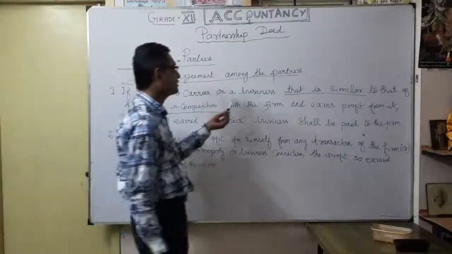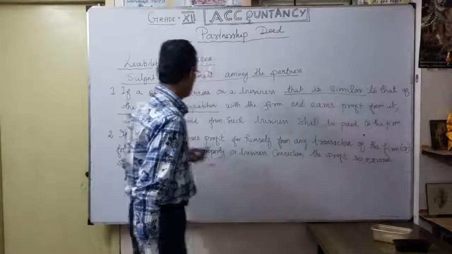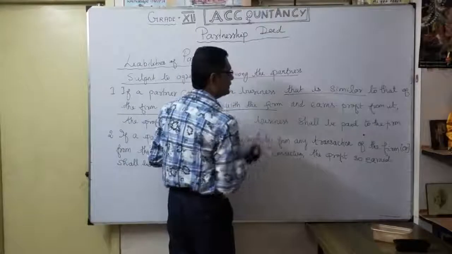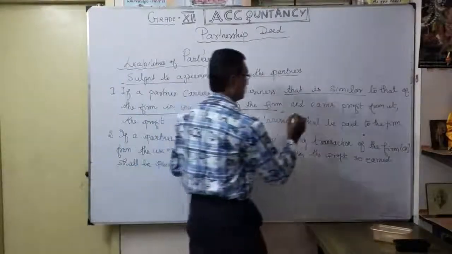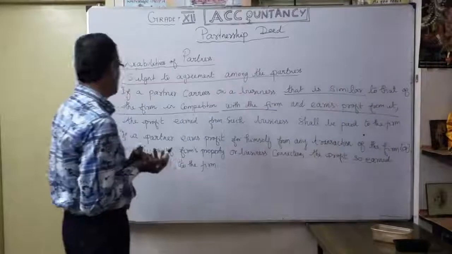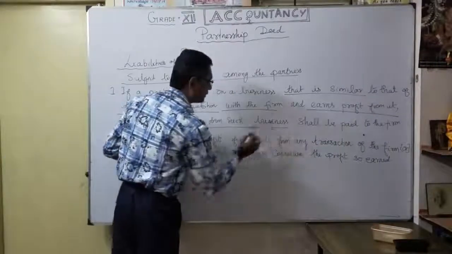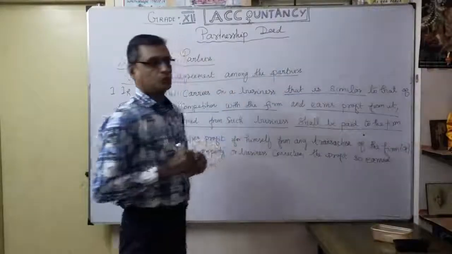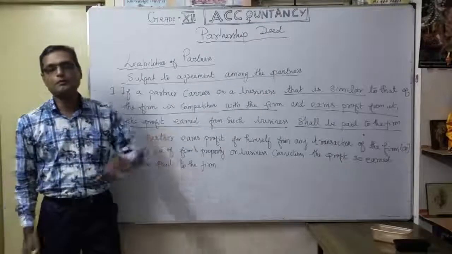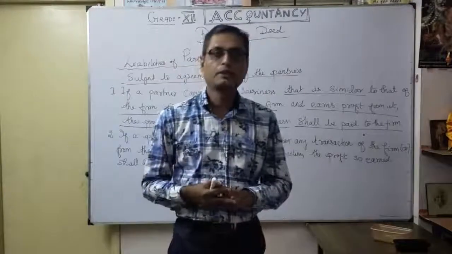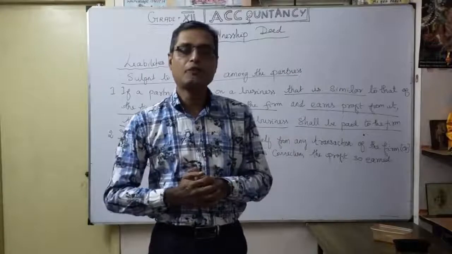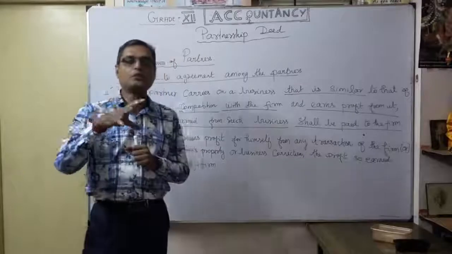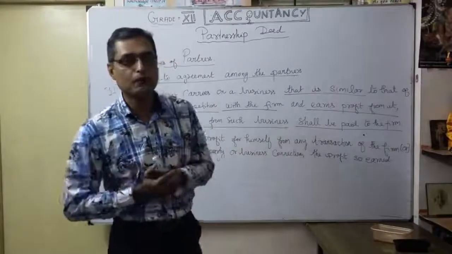See, if a partner carries on a business that is similar to that of the firm, in competition with the firm, and he earns profit from it, naturally what will happen? The profit earned by such business shall be paid to the firm. Okay, you understood. So he is using the firm's name and selling any product personally. See, it will affect the business also. He is the partner, not only the partner, he gives competition to the firm itself.